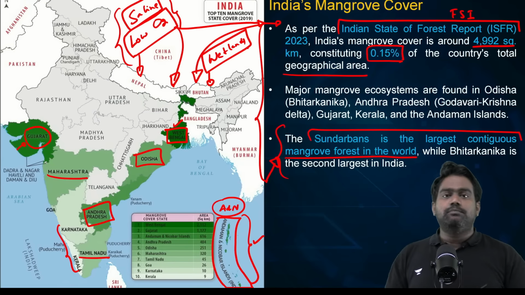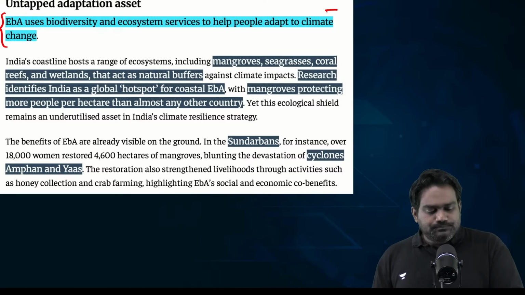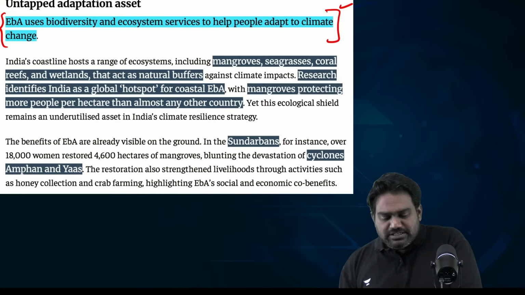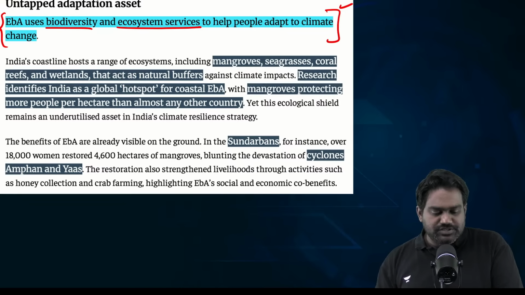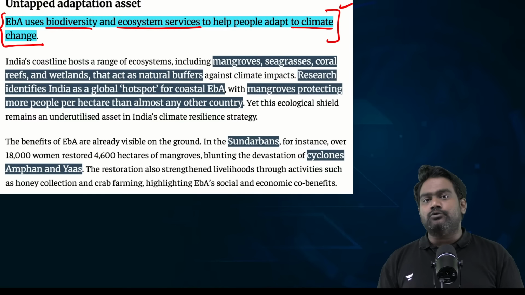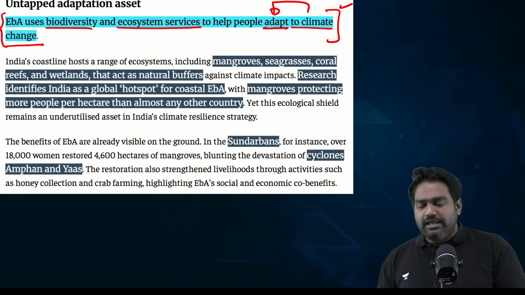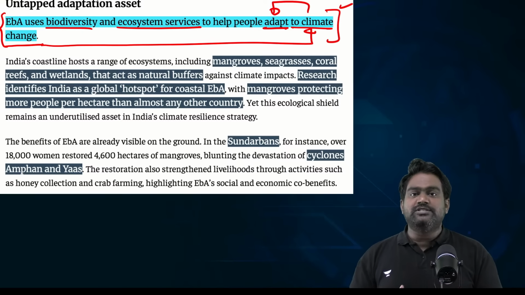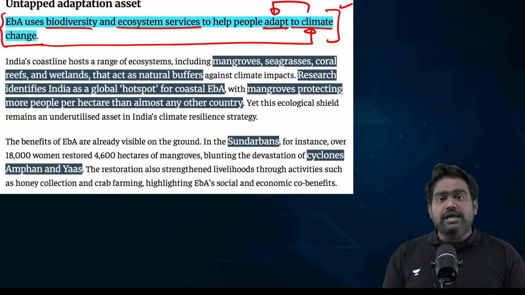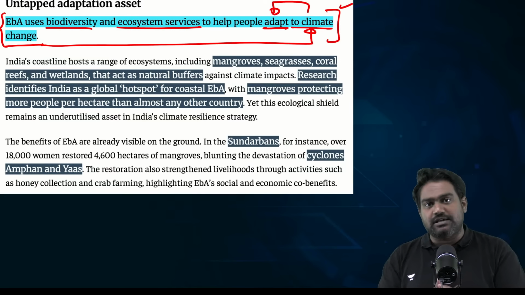Now, it's important to protect and preserve these natural buffers. Under ecosystem based adaptation, you basically use biodiversity and ecosystem services to help communities adapt to the reality of climate change. See, climate change is a lived reality today. Now, we have to ensure that our population becomes adapted to it, meaning we should be in a better position to deal with the consequences of extreme weather events. When you make use of biodiversity and ecosystem services, like mangroves and wetlands offering an ecosystem service, they are serving us by protecting us against disasters.